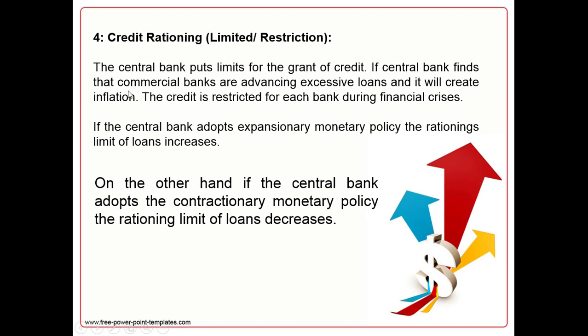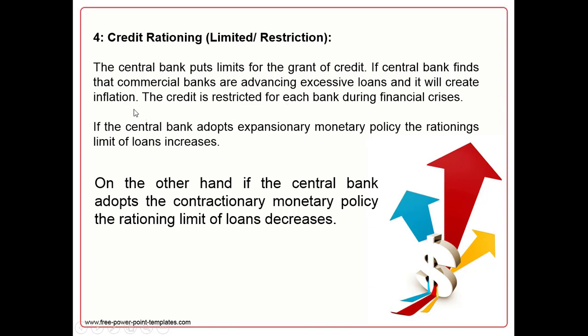The fourth quantitative method of controlling credit in the country is credit rationing. If central bank puts limits for grant of credit, if central bank finds that commercial banks are advancing excessive loans and it will create inflation, central bank will put restrictions on commercial banks for advancing loans.